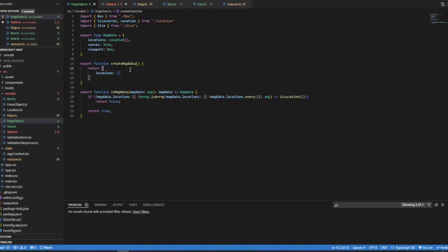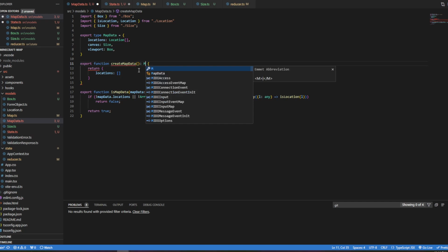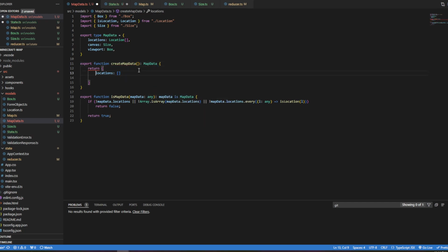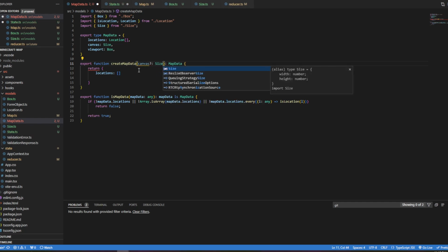And when we create this, I want this to be of type MapData, which is going to give us an exception because we're not returning canvas. And so I do want to then provide canvas. Okay, so canvas we are going to say is optional and it's a size. Or no, it's not going to be optional. It's going to have a default value. So it's going to be size.